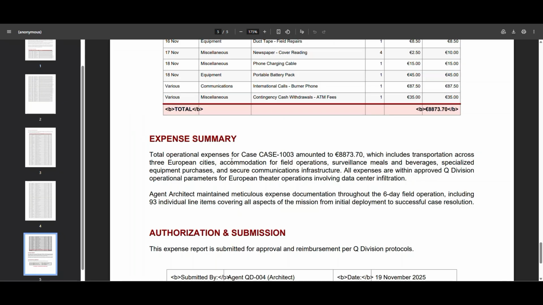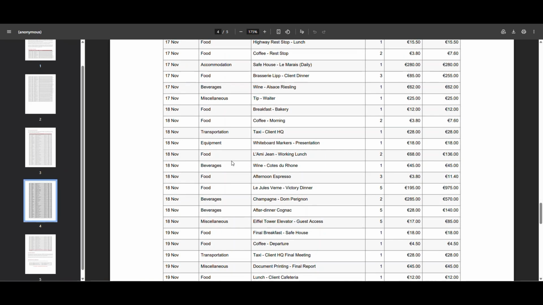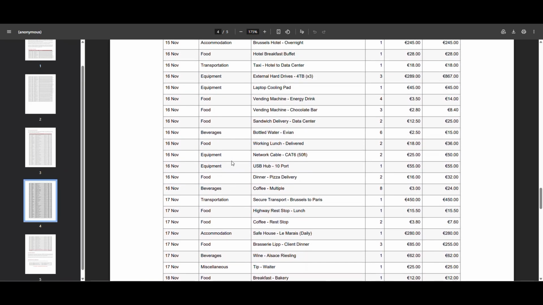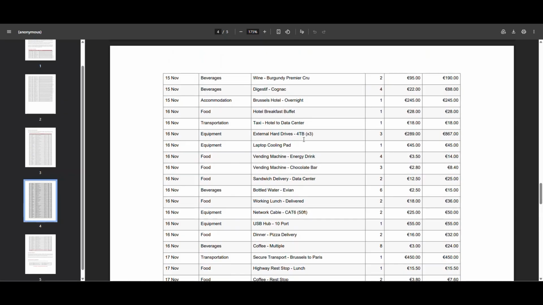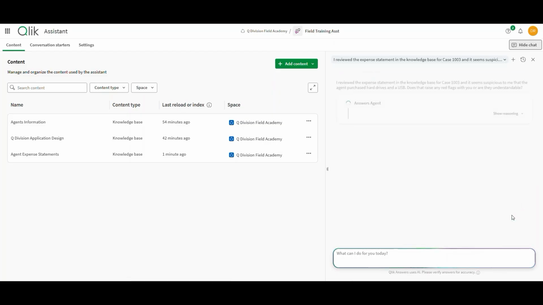Now, I want to go ahead and show you these things, so I'm going to take a look down through my expense statements. We're going to scroll through all of these expense statements, and you'll notice I found this line here on November 16th for external hard drives. I don't know why an agent who's out in the field getting wined and dined and meeting with clients is buying hard drives. That raises a red flag to me if I was a human reading this. And oh, by the way, they bought this 10-port USB hub. That seems a little bit flaky to me. So I might ask that question legitimately.